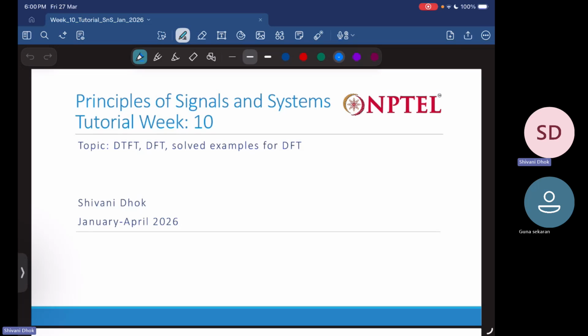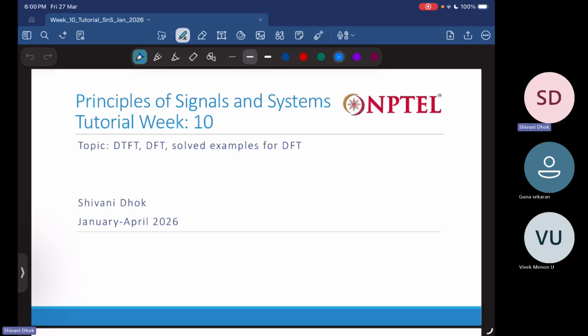I am Shivani Dhok and I welcome you all to the week 10 tutorial of the course Principles of Signals and Systems. This week we looked at the concepts related to discrete time Fourier transform and discrete Fourier transform, and we solved a few examples for discrete Fourier transform, and we also looked at some things related to DTFT as well. So, like every week, I'll first discuss the contents that were covered this week, and after that, I'll go on discussing a few questions related to this week's content.